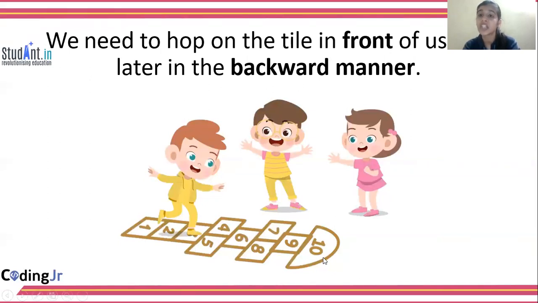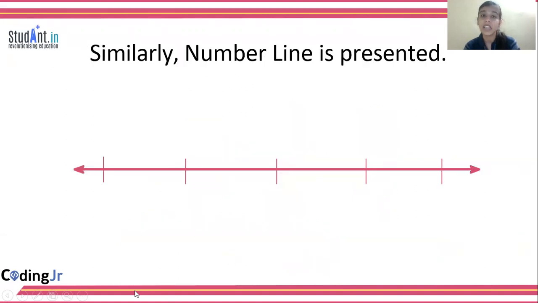And once he reaches number 10, he will have to hop back to number 1, right? So this is how we play this game. Similarly, number line is presented. So we'll be using the concept of the hopscotch game to make you understand the concept of number line, right?